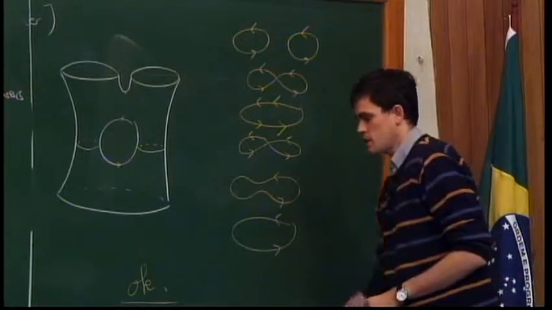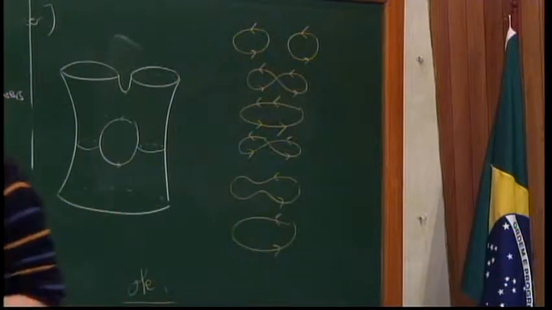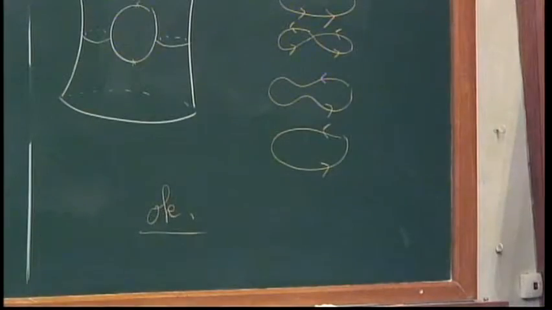Now, a counterexample. A counterexample is something like that. You have two top curves, but imagine that one is inside the other one.